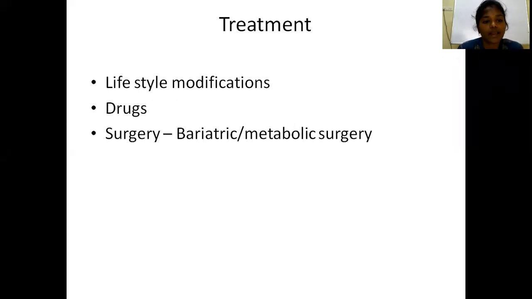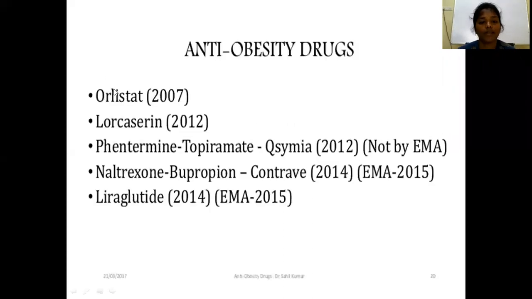The other one is drugs. What are the anti-obesity drugs? And coming to surgery, the surgery for obesity is bariatric surgery. It is also known as metabolic surgery. Anti-obesity drugs include orlistat, a lipase inhibitor, lorcaserin, phentermine, topiramate, naltrexone, bupropion, and liraglutide. All this will be discussed in your medicine class.